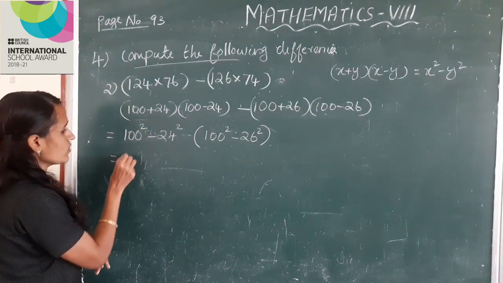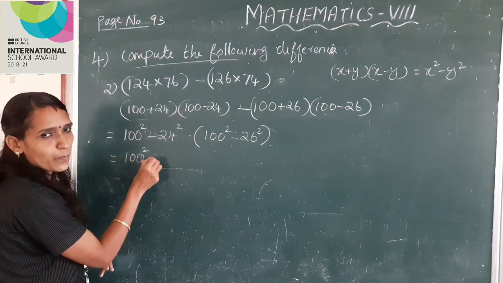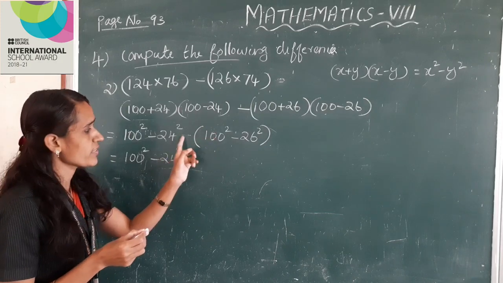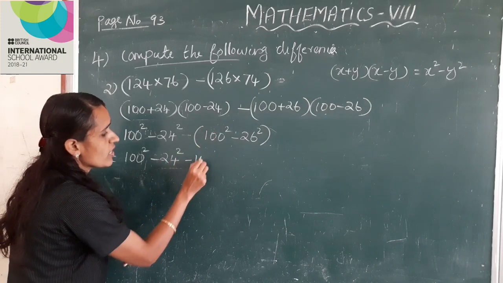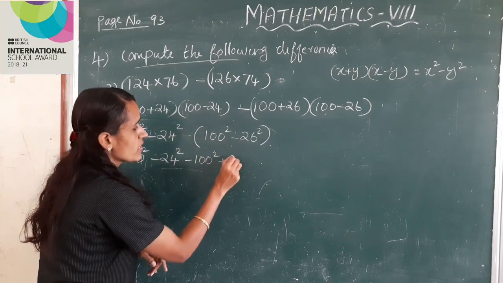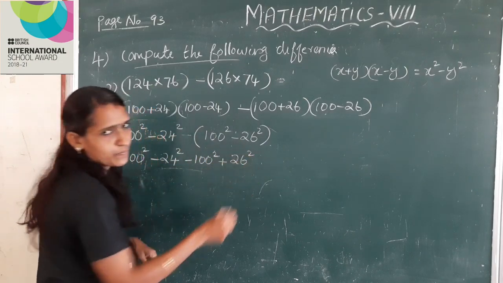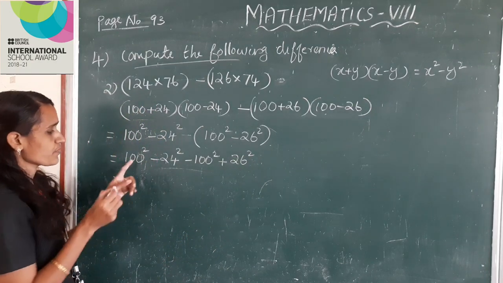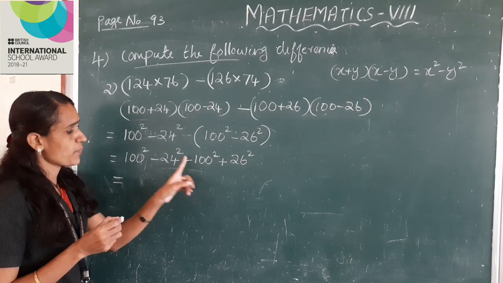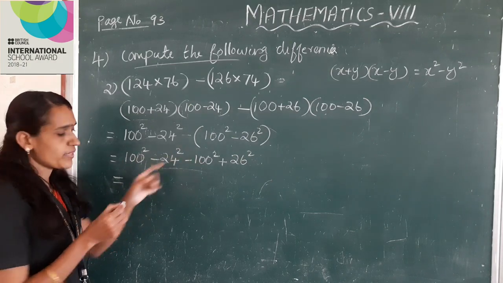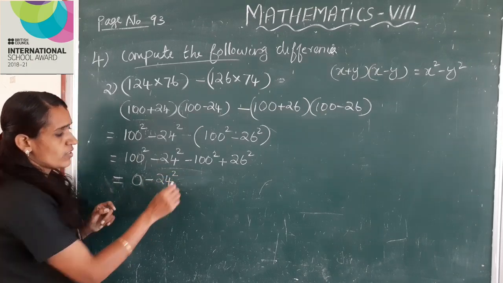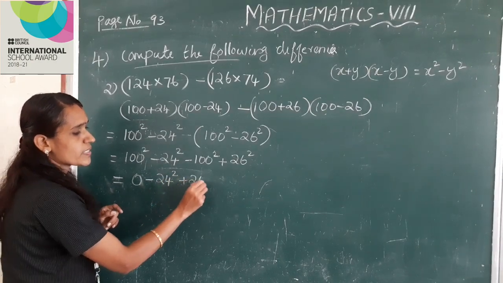Okay, this is equal to 100 square minus 24 square, open the bracket, minus into plus, minus 100 square minus into minus plus 26 square. This is equal to 100 square minus 100 square. These two terms sum is 0, minus 24 square plus 26 square.